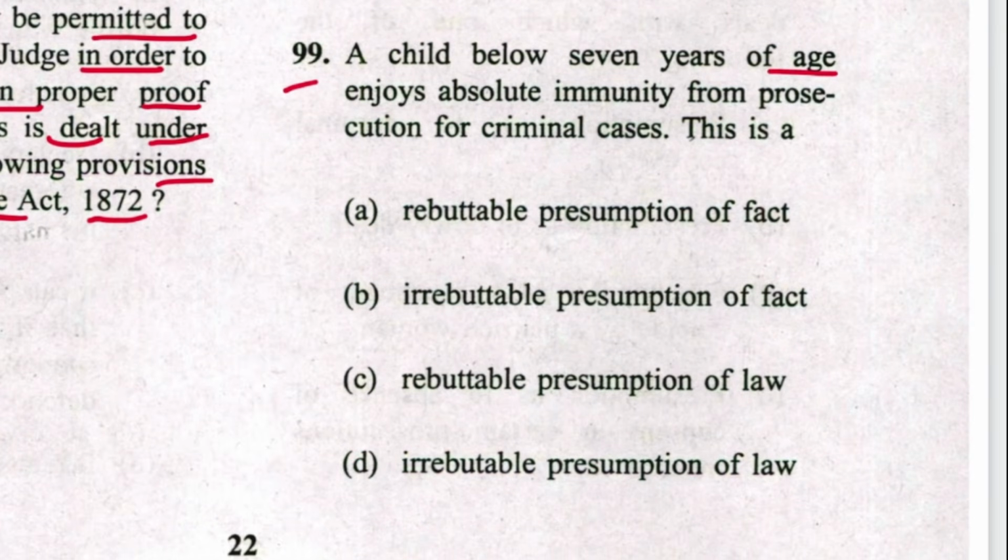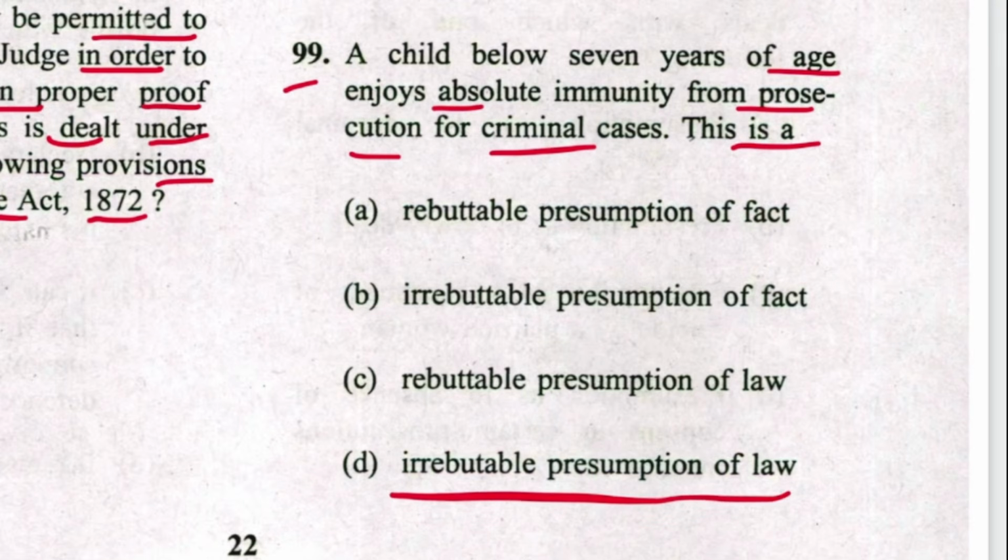Next, 99. A child below 7 years of age enjoys absolute immunity from prosecution for criminal case. This is an irrebuttable presumption of fact or law. It is irrebuttable presumption of law. D is the answer.